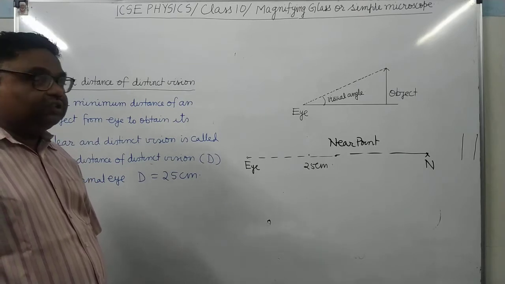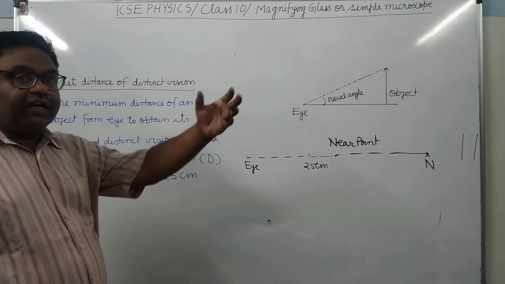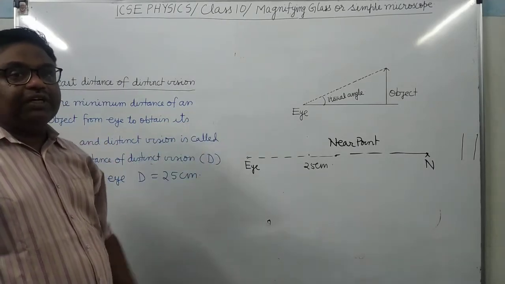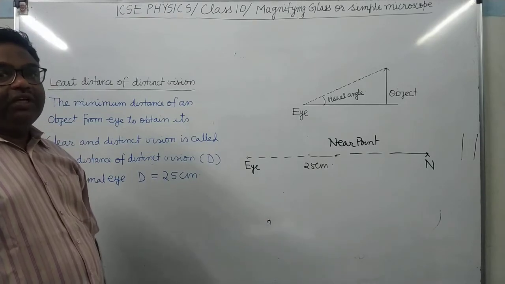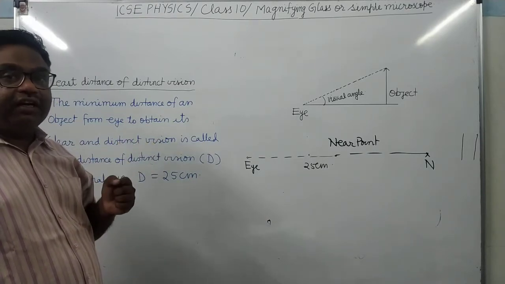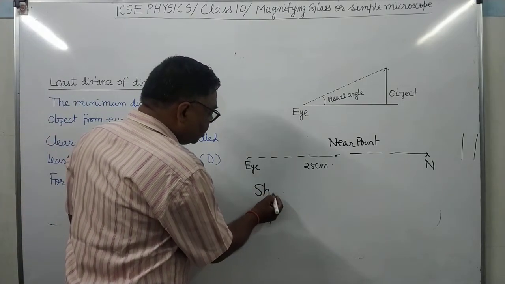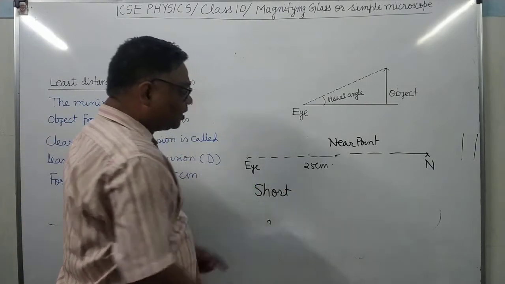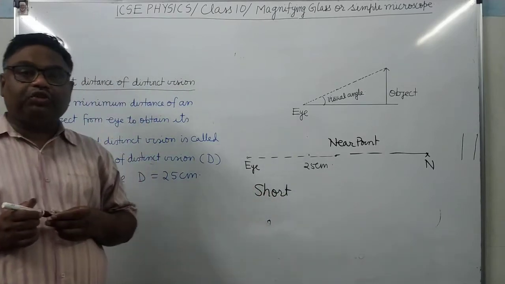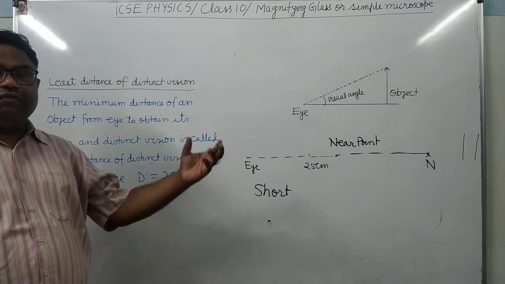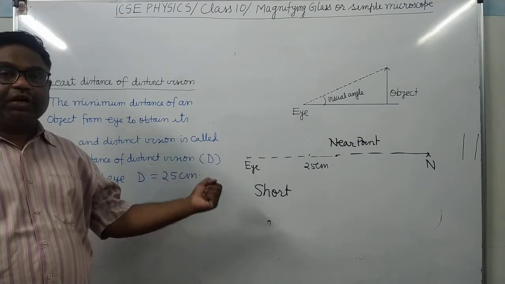It means their vision, which was earlier up to infinity, is now only up to a few meters. The vision has become short. It's clear? Those who could earlier see up to infinity can now observe only up to some finite distance.